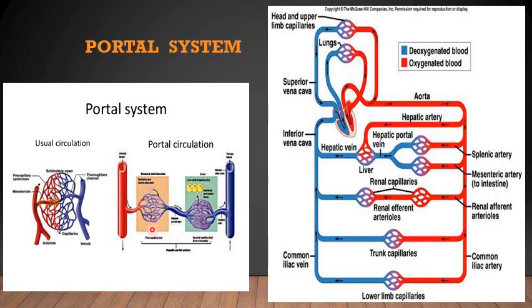Simplifying it, there are two sets of blood capillaries through which the blood has to pass before it returns into the systemic circulation.